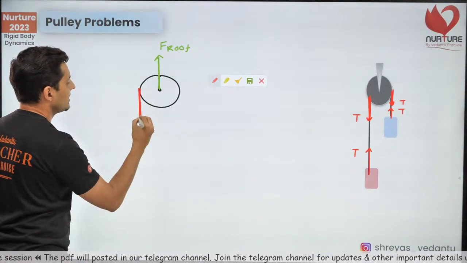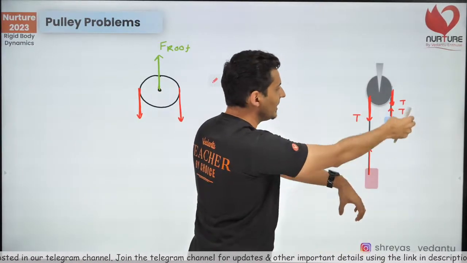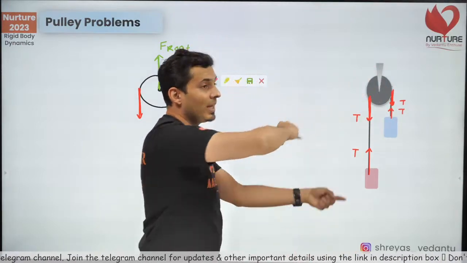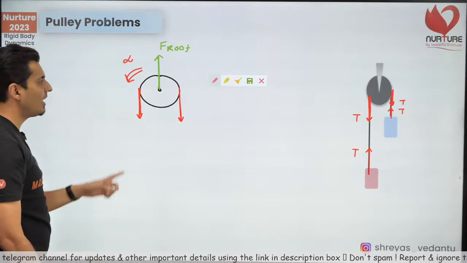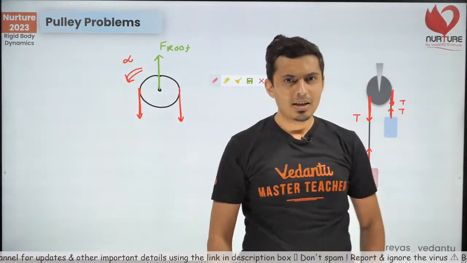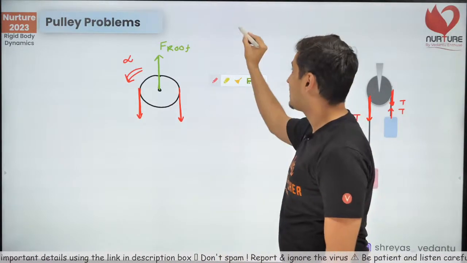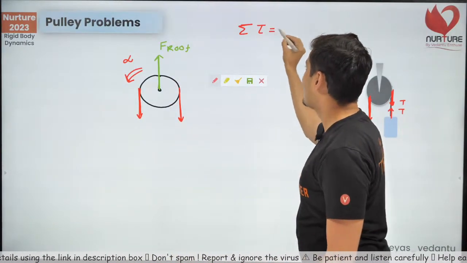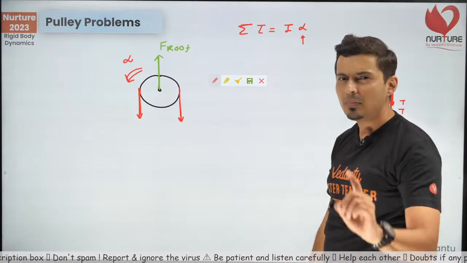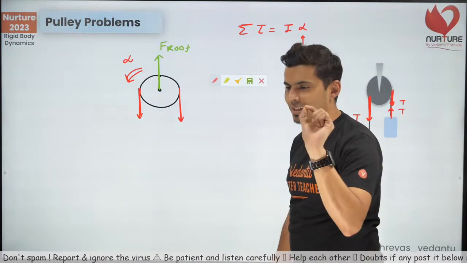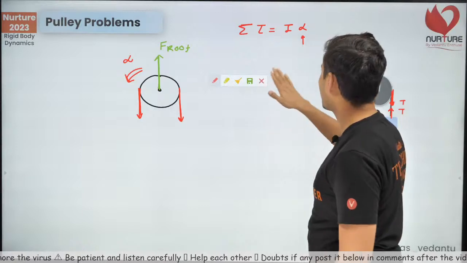So there is a force from the roof. Obviously, there is a tension here and there is a tension here. And if one mass is going down, one mass is going up, the pulley is rotating. And if the pulley is rotating, it obviously has some angular acceleration alpha. Everybody fine? Now if there has to be some angular acceleration, obviously there must be some net torque which is causing this angular acceleration. Who will create a torque? Let's see how we can do this. Think about it carefully.